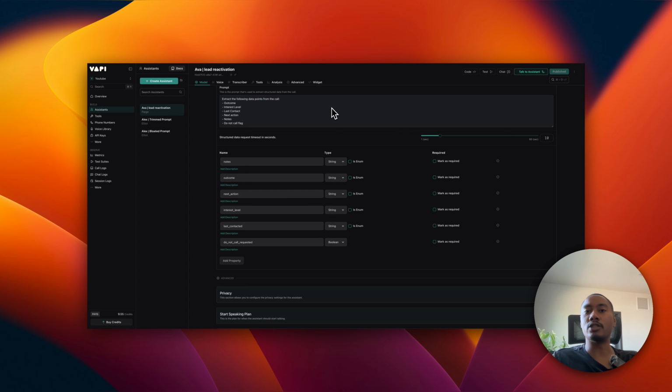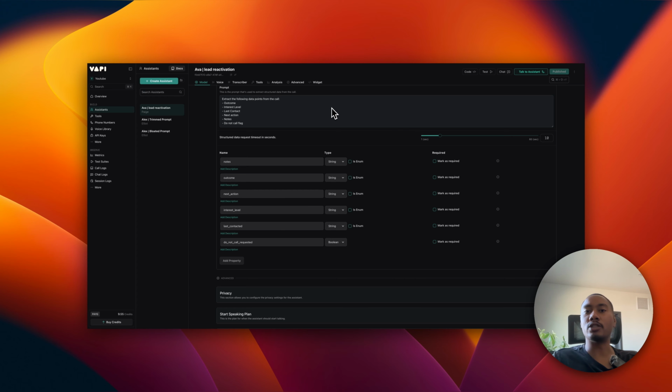Now, how is this all going to play out in the entirety of the system? When the call is done, an end call report will be sent to Make, and this is what we'll use to update the table for that specific record, for that specific user, that lead, right? For the descriptions I have assigned, notes is going to be a human readable summary of what was said, and the type is string.